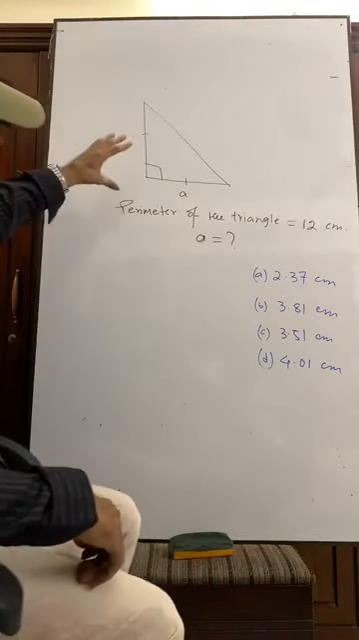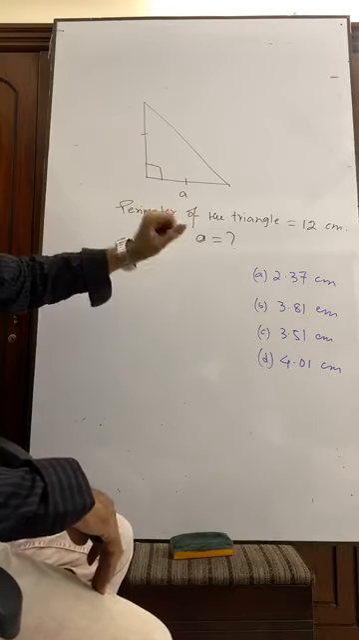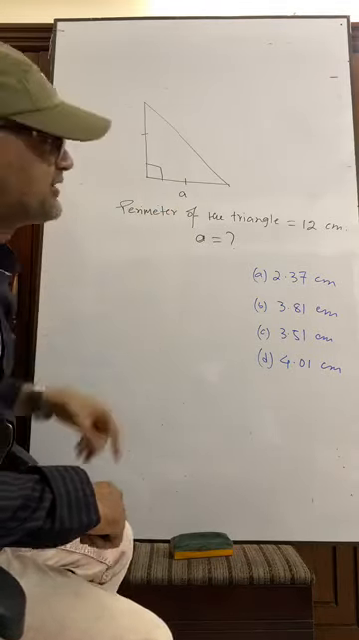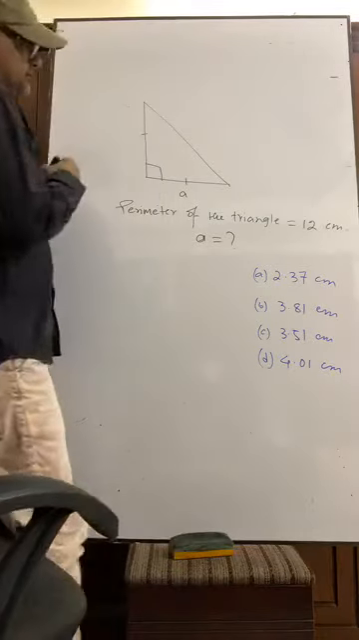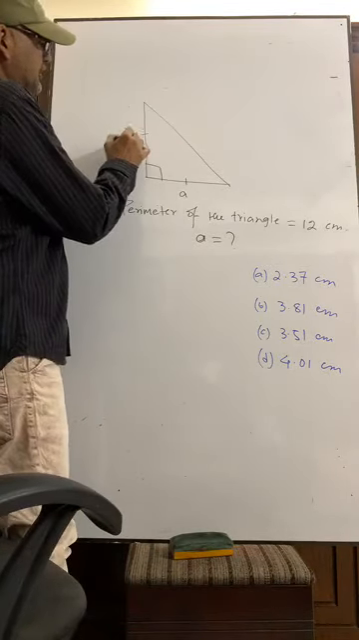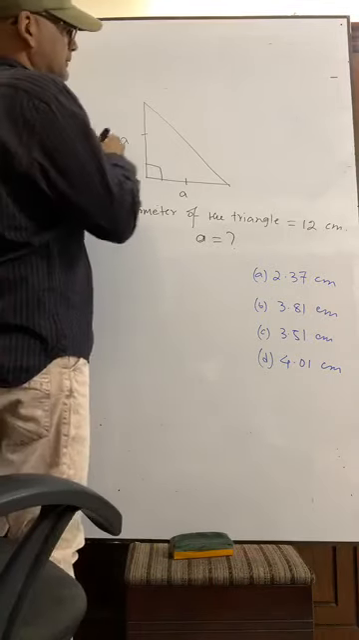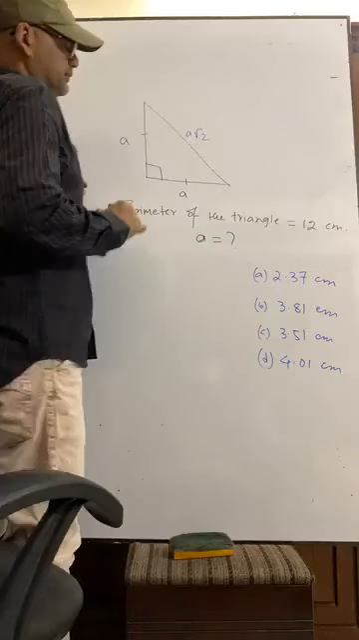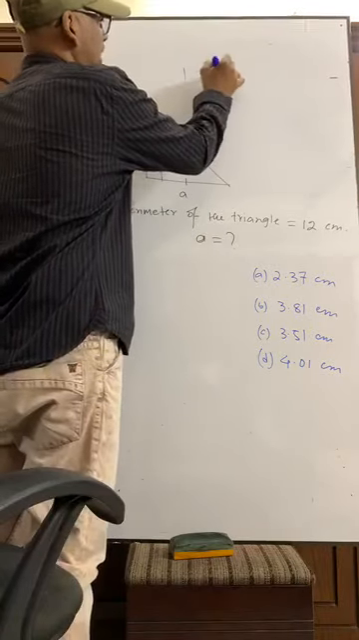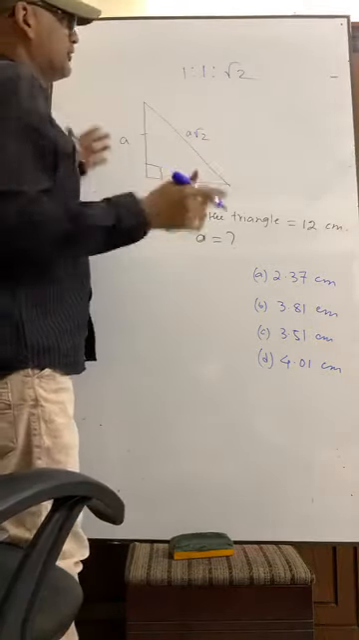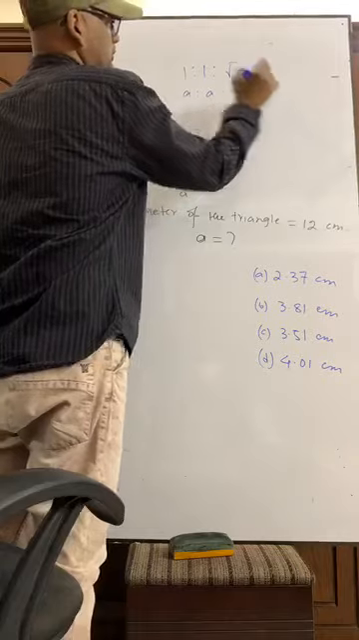The perimeter of the triangle is 12 centimeter. What is the value of A? That is, what is the length of the equal sides? This is A means this is also A, right? So this is the hypotenuse. It will be A root over 2. In an isosceles right angle triangle, the ratio of the sides is 1:1:root 2. If the equal side is A, then the hypotenuse is A root 2.